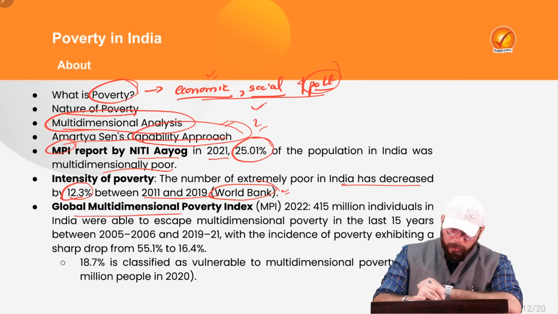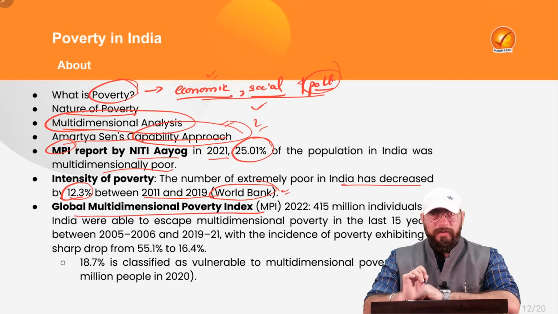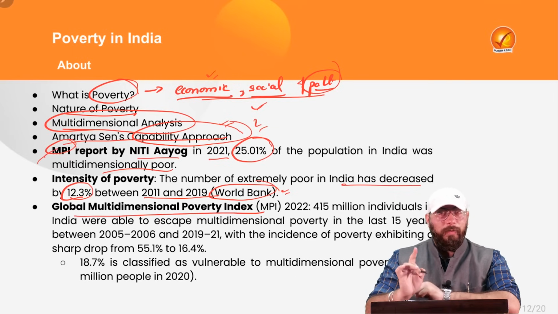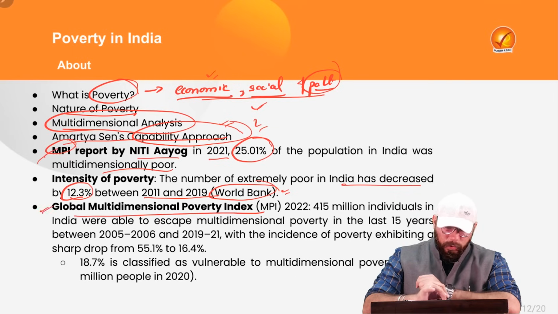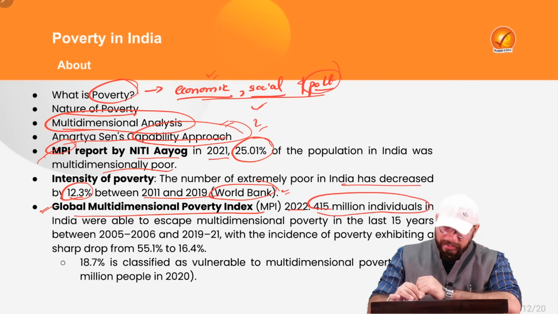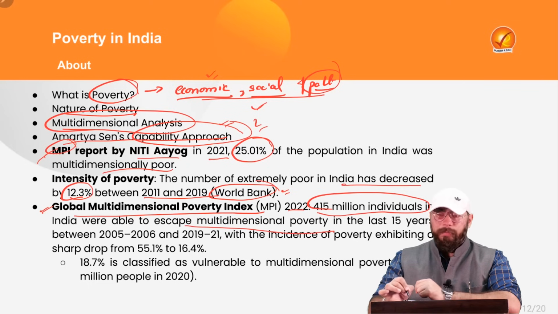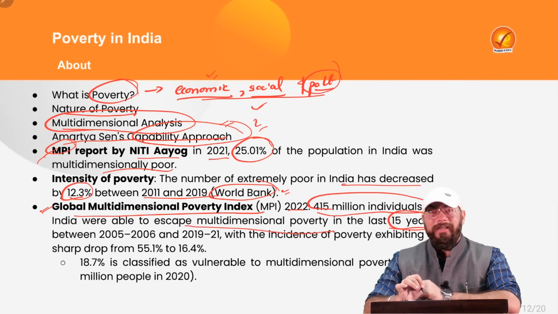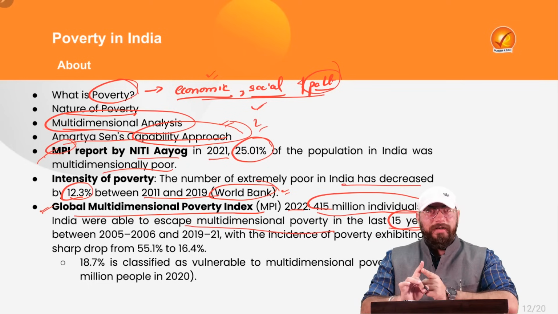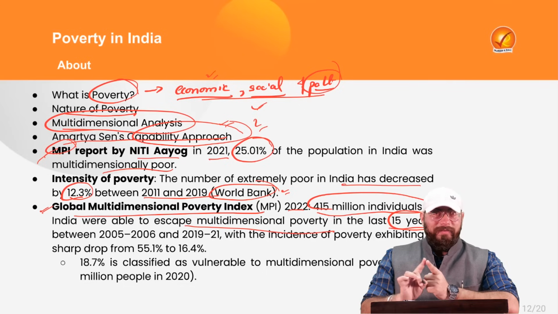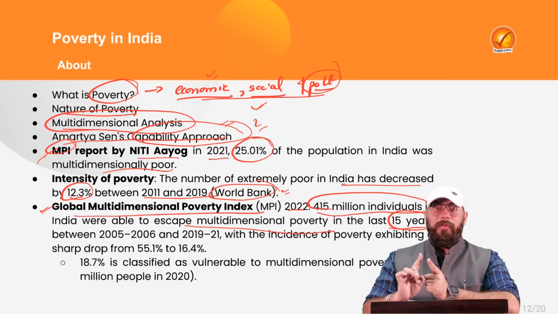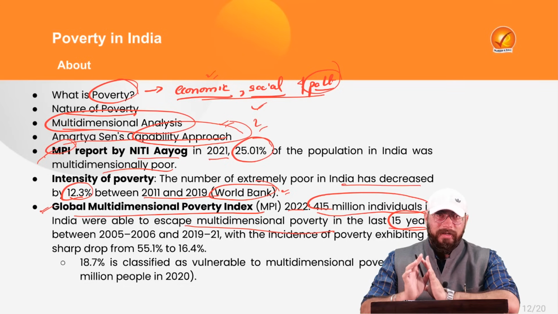Now, in relation to the Global Multidimensional Poverty Index, first, we saw the Multidimensional Poverty Index by Niti Aayog. This is the Global Multidimensional Poverty Index 2022. It says 415 million individuals in India were able to escape multidimensional poverty in the last 15 years. A very, very important data set should be there in your introductions or bodies whenever a question in relation to inequality and poverty comes in your mains, right?